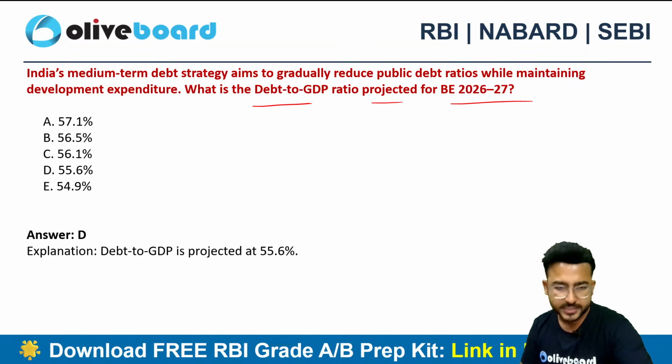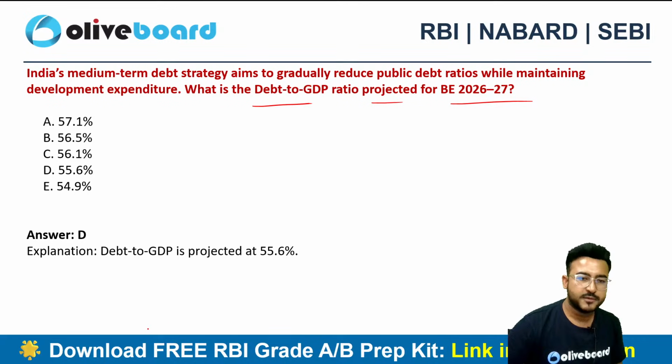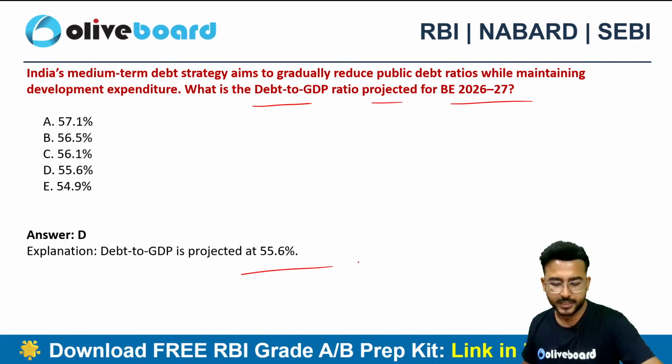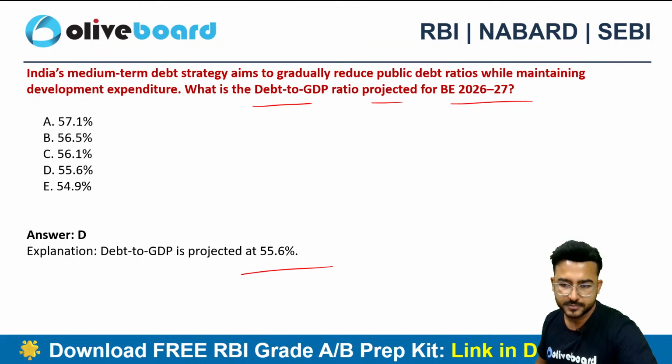The correct choice here will be option D, 55.6%. 55.6%, option D. Okay, that is the correct choice.